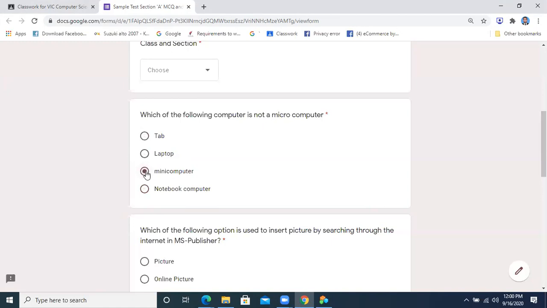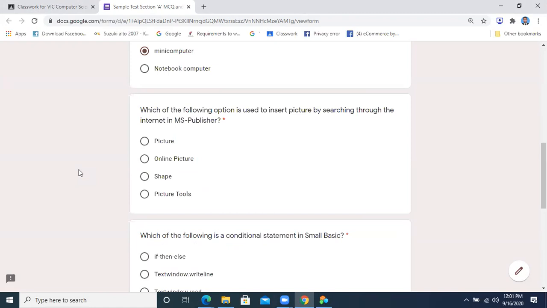Mini जो होता है, the mini computer is larger in size, where we can connect multiple terminals with it. This was the thing that we studied in the very first chapter. And when the school was functioning, we were doing this chapter. Just Sobanali. So right click on tab. Okay.